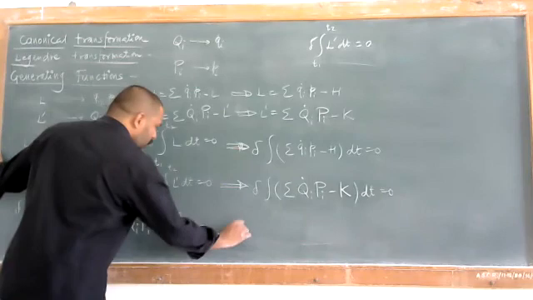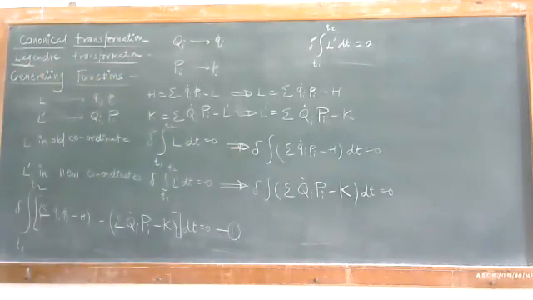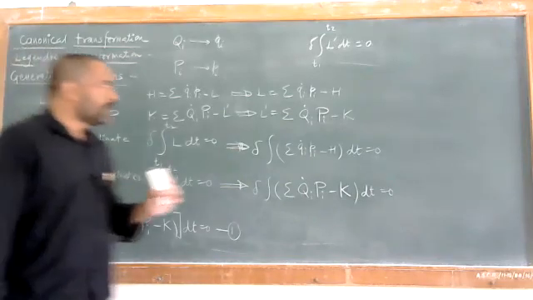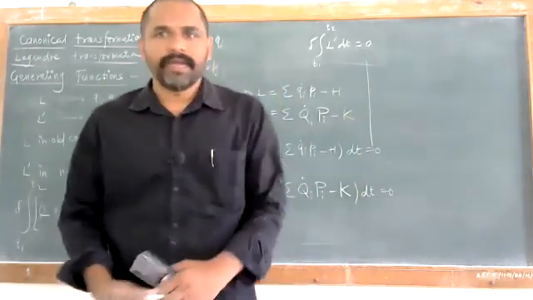So this is equation number 1. Now what we'll have to do is look at a delta variation process. You must have seen these delta variations.